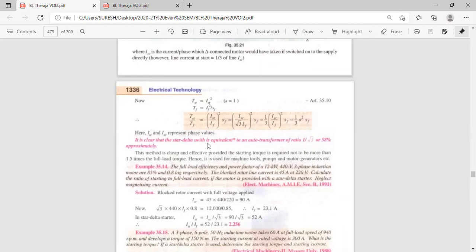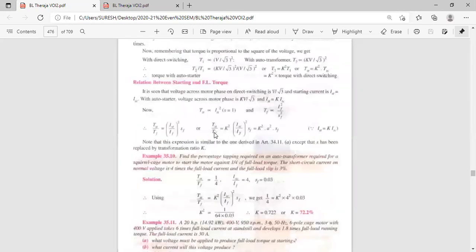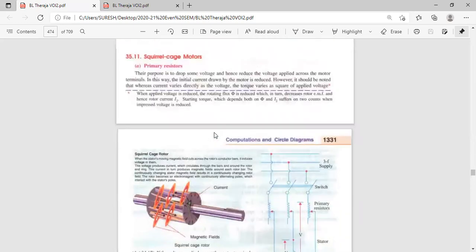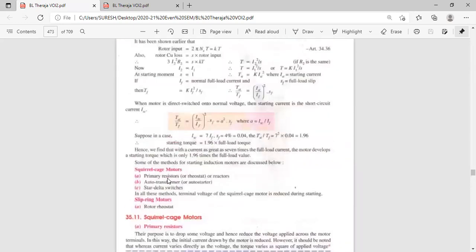Okay, that's all about these three connections. We have completed these three methods: primary resistors, auto transformer, and star delta. In the next class, I will explain the slip ring motor and rotor rheostat. Okay, now I am ending the class. You read all